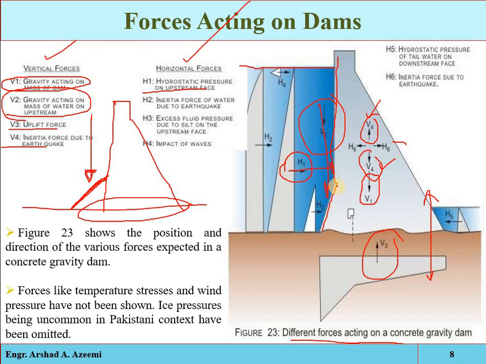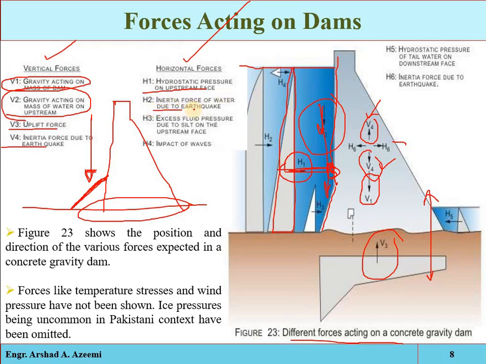If there is some inclined portion, it will have two components, one horizontal and one vertical. If the upstream face is completely vertical, then we have only the horizontal component. This white triangular shape is the pressure distribution diagram of the hydrostatic pressure.